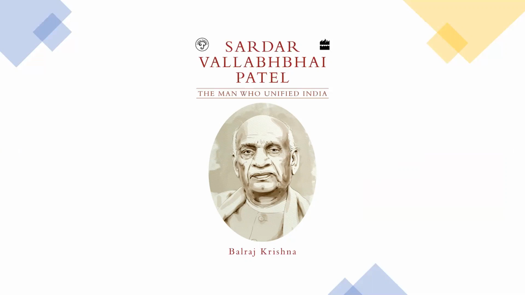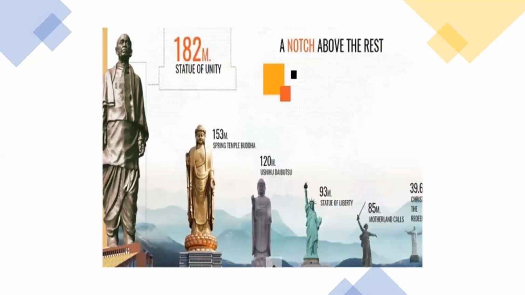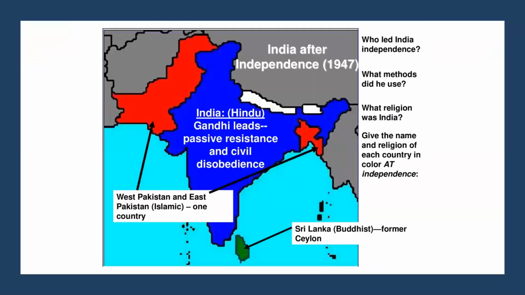Next, one more problem we faced is the assassination of Gandhi. What happened after independence? Less than 6 months after independence, our India's major tragedy was the assassination of Gandhi. On 30th January 1948, he was assassinated by Nathuram Godse.